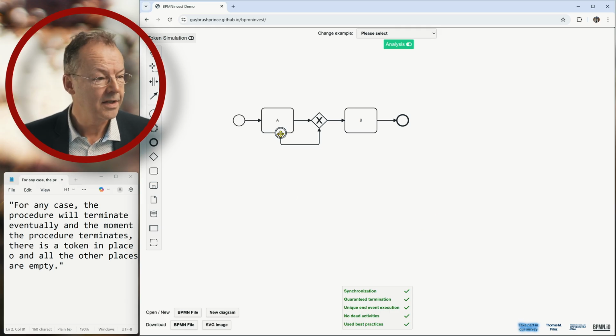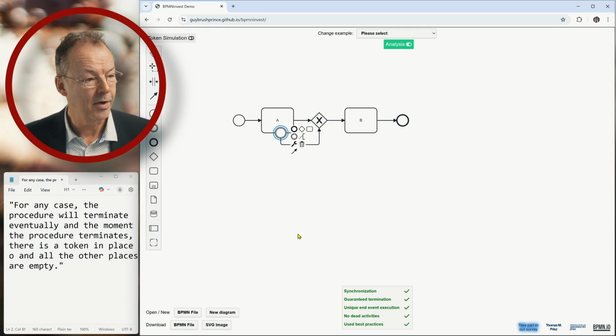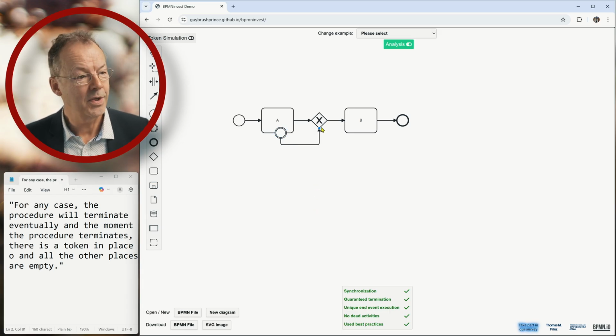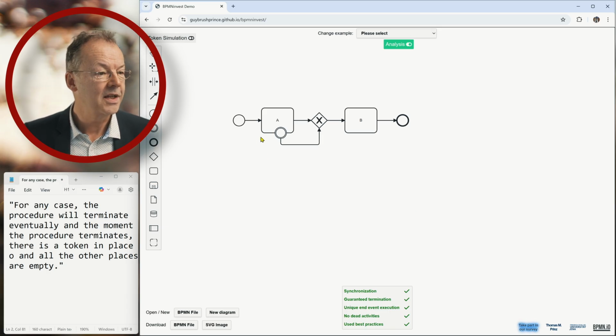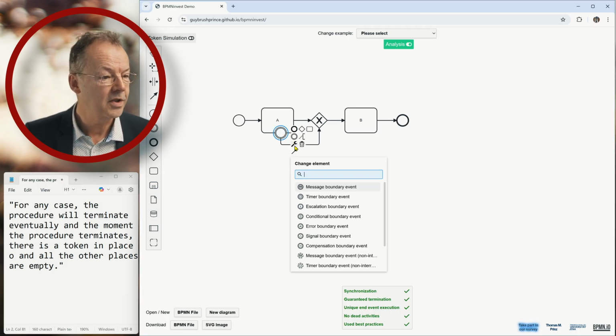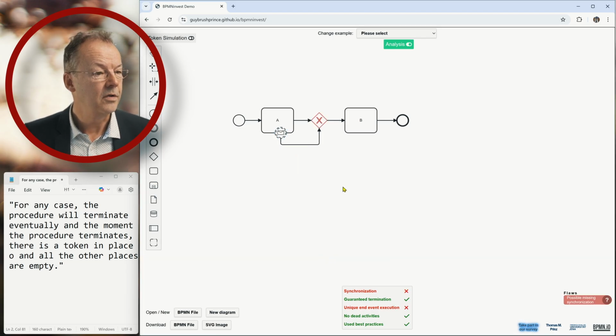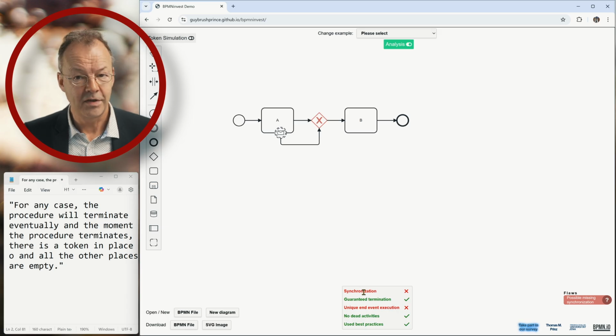Now we have the boundary event, and this is an interrupting boundary event. Interrupting boundary events in combination with the XOR join are perfect because we have all the nice properties. But what I wanted to do is use a non-interrupting boundary event. So I have to change the type here, and I take the message non-interrupting boundary event. And now, because this is non-interrupting, we have a problem. Synchronization isn't given anymore, and unique end event execution isn't given anymore. That's what the analysis tells us.